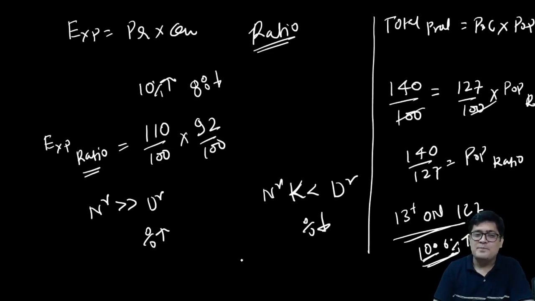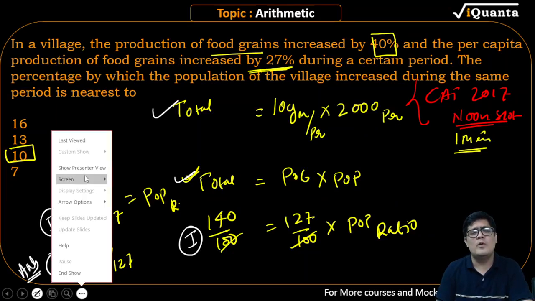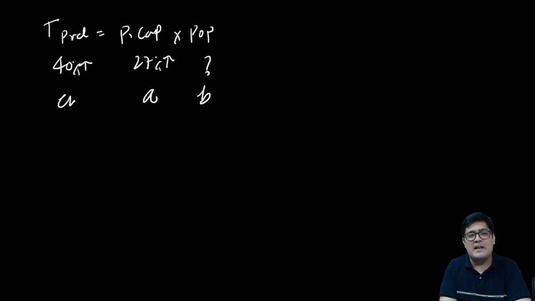Now let me add one more screen. Sir, is this the only way possible? No, no. First, my job is to show you one of the best methods. See, this is total. Total production is equal to per capita multiplied by population. Listen to my language. This is 40% increase. This is 27% increase. I do not know this, but this is my A, this is my B, and this is the final change.